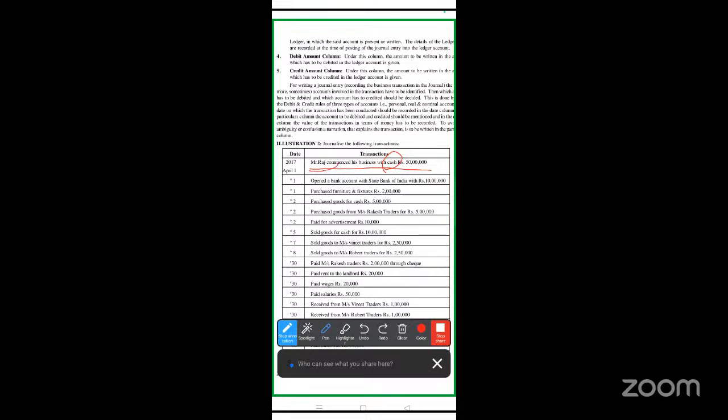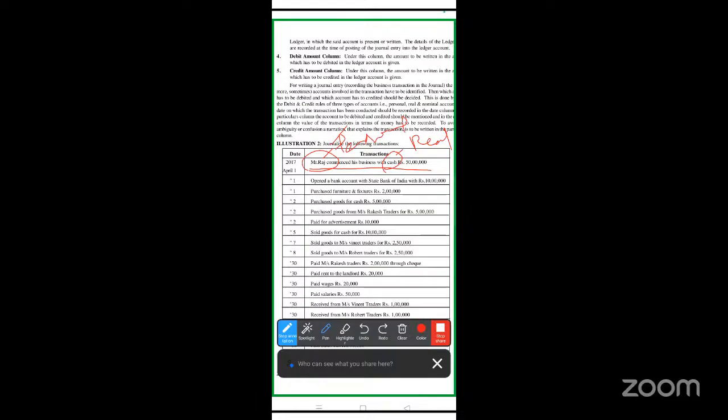And Mr. Raj is there. He's a person. It's a personal account. Cash is real. I can touch and see that. So it is a real account. Raj is a personal account and cash is a real account.